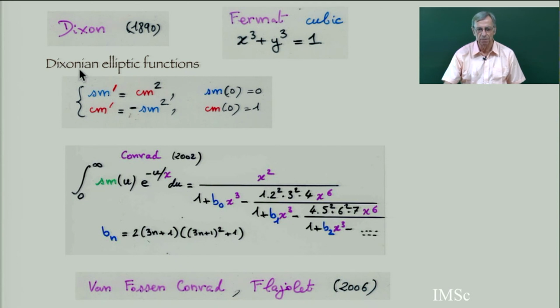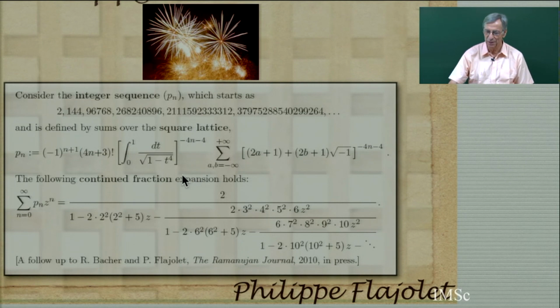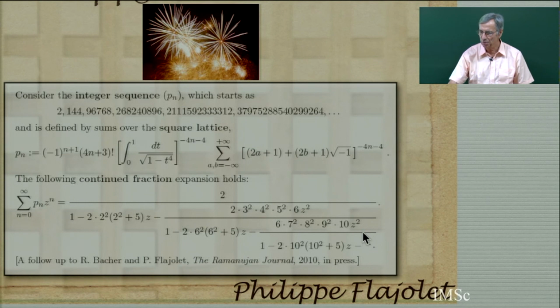And then we finished with the beautiful last work of Flajolet, with many different papers. He worked with the Dixonian elliptic functions, which are defined by this differential equation, and they satisfy this. They are on the Fermat cubic, and there is this kind of continued fraction, which seems to be amazing. He worked with Konrad; this was in the thesis of Konrad, and he worked with him at the end of his life. And this is the last wishing card of 2009, I think. You see, this is a summation over the lattice. And then there is this expansion, a very amazing continued fraction.